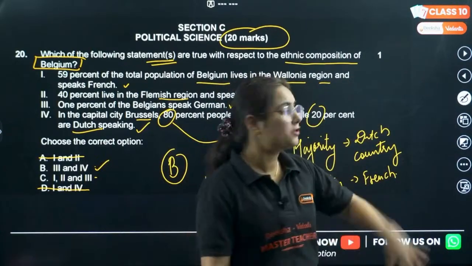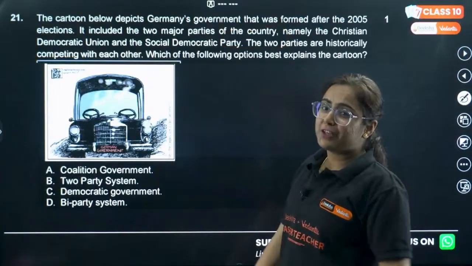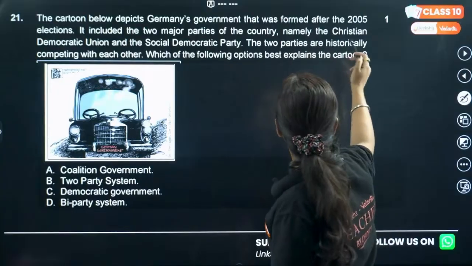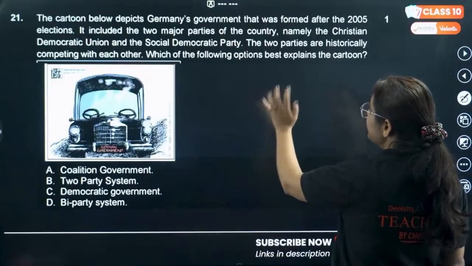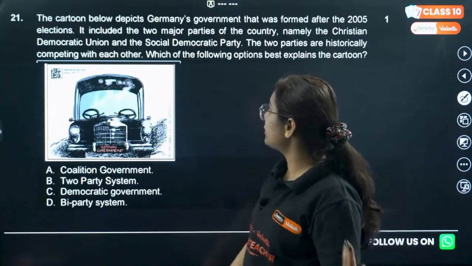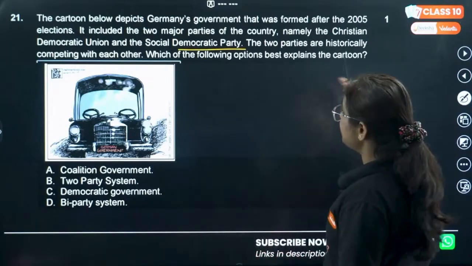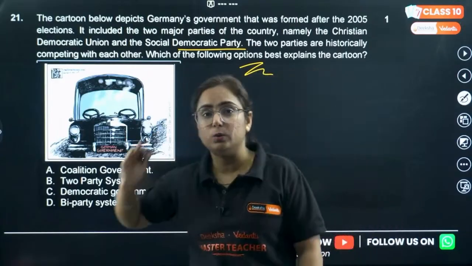Okay, let's move to the next question, question 21. Still on question 21, don't worry. The cartoon below depicts Germany's government that was formed after 2005 elections. It included the two major parties of the country, namely the Christian Democratic Union and Social Democratic Party. Okay, the two parties are historically competing with each other. Which of the following options best explains the cartoon?